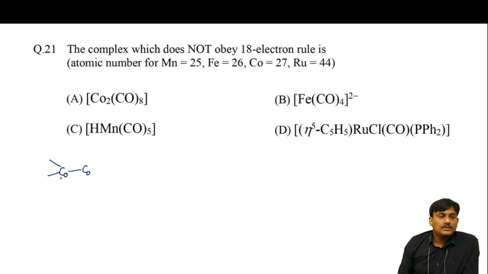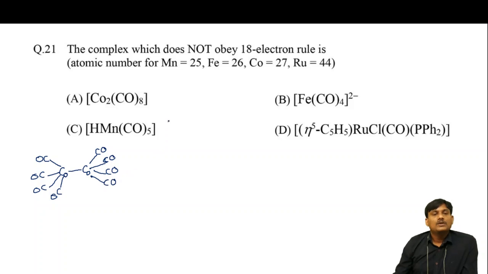Each cobalt is connected with 4 CO ligands. So you have to count the total number of electrons on the metal atom after formation of the complex. Let us take this part.